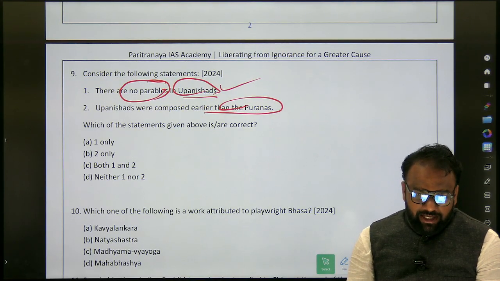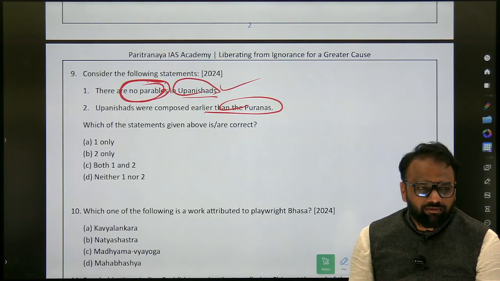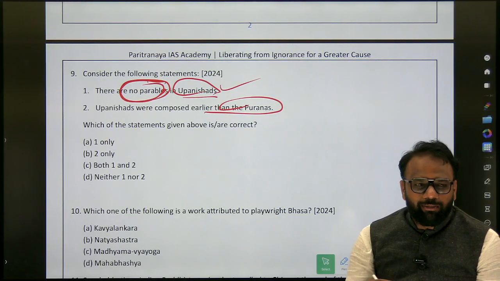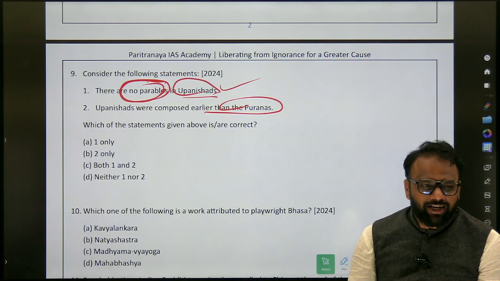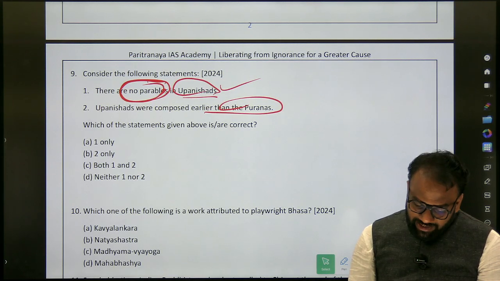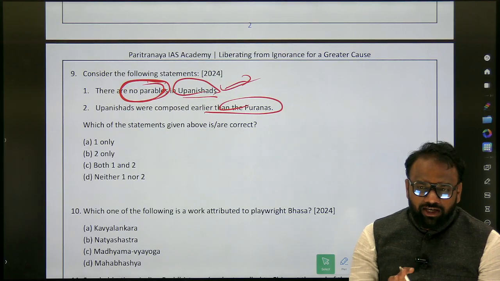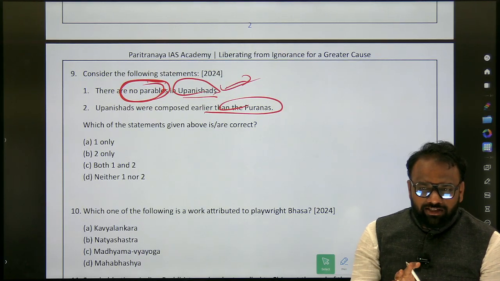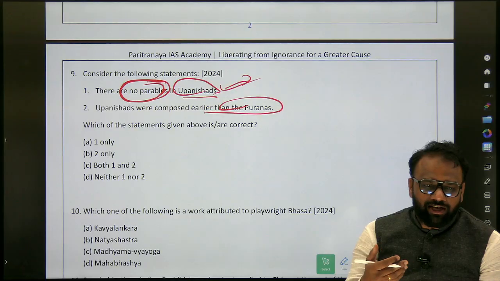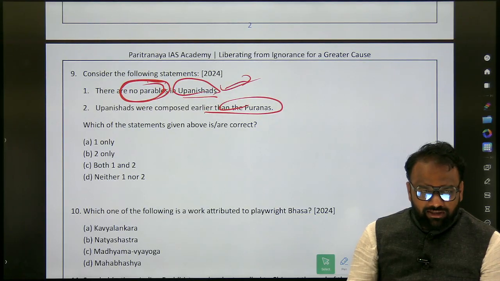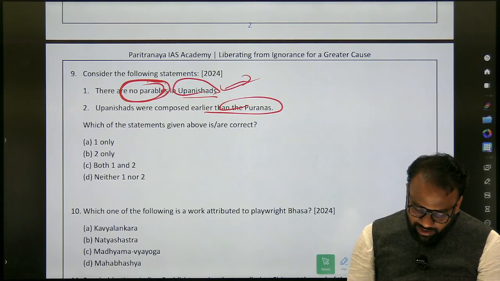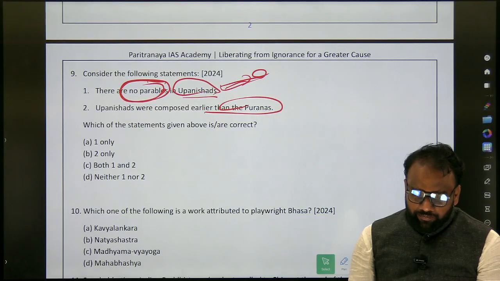Many times in the examination, we don't know the meaning of parable itself. Without knowing what a parable is, we will not be able to answer. At least through this content we will understand what a parable is. Short stories. Now what is the answer here? In the Upanishads there were some short stories, because in order to make the Vedas reach the masses, to convey the information easily, some of it was conveyed in the form of stories. So parables were present in Upanishads.